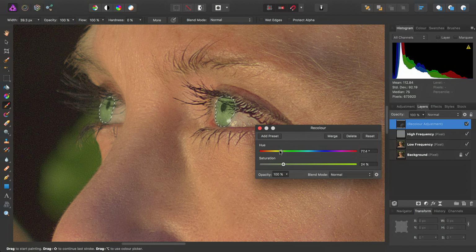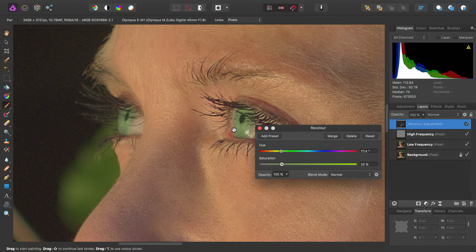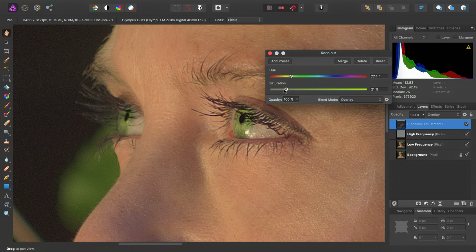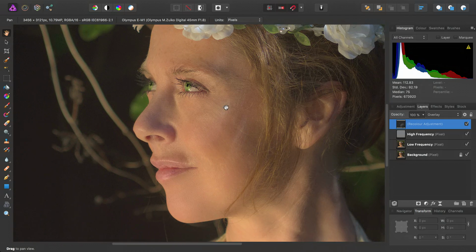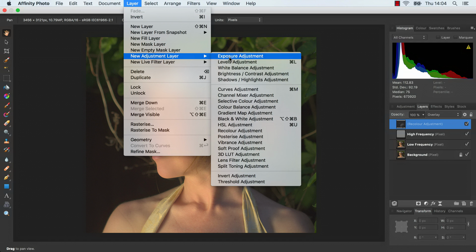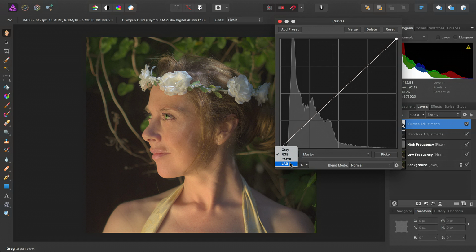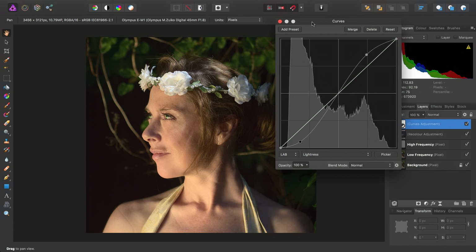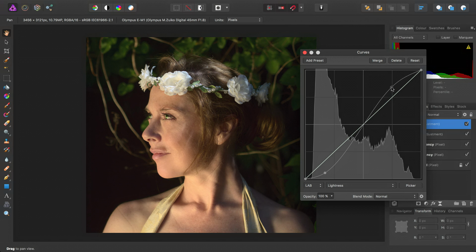That involves changing the hue slider and reducing the saturation. And then, on top of that, we'll set the blend mode to overlay. And just adjust to taste. Then we'll add a curves adjustment. And I prefer to switch over to the LAB color format and just work on lightness until we get the result we're after.